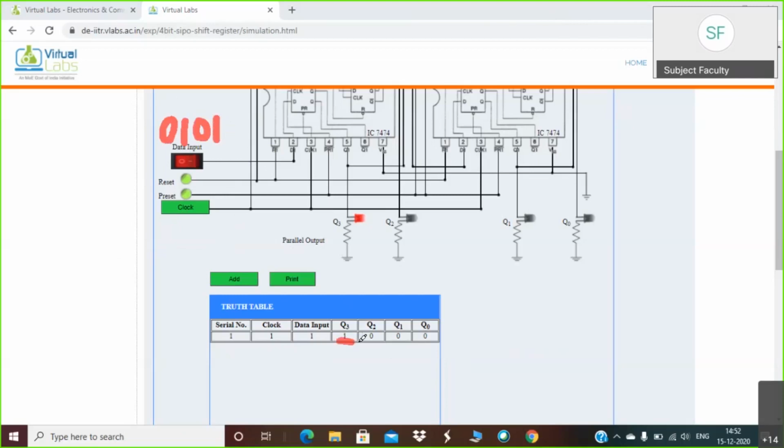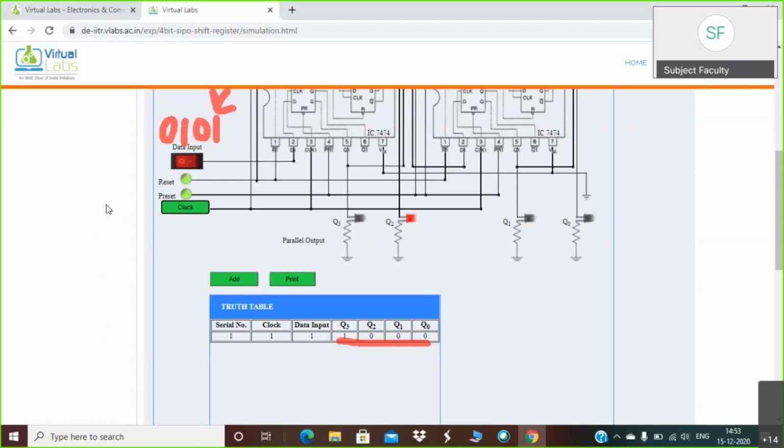After the first clock, you can observe that this first bit is transmitted to Q3. The next bit is 0, so you have to keep this data input on 0 and press the clock signal one more time. Then you can observe that initially Q3 was on, but now Q2 is on. So this 1 is shifted from Q3 to Q2, and Q3 is now off.